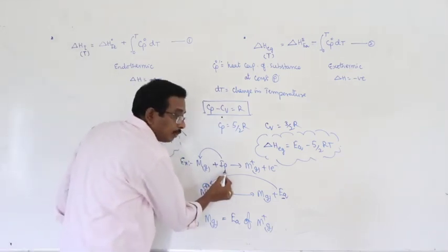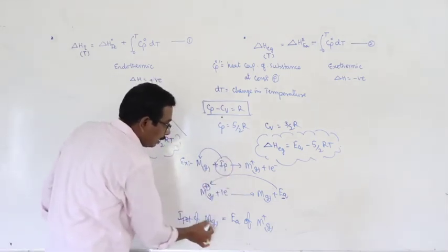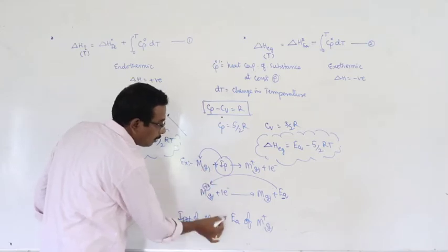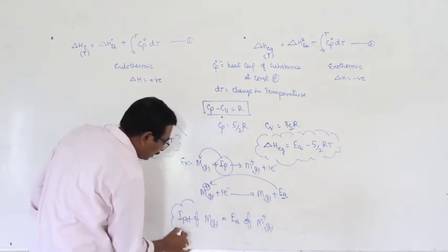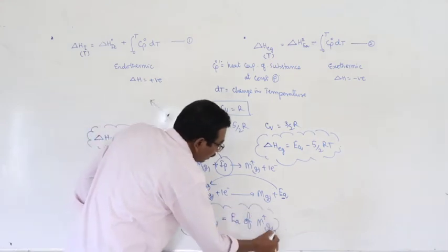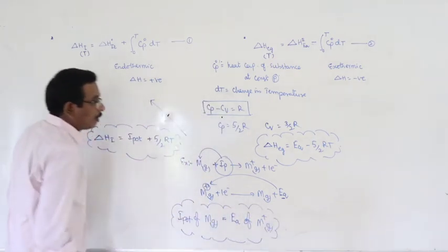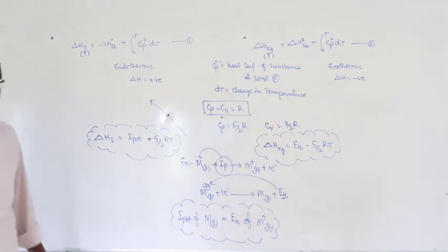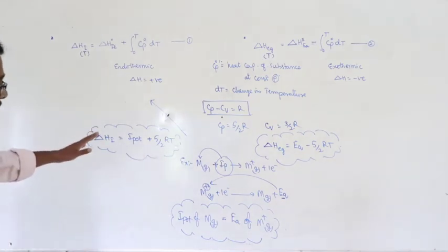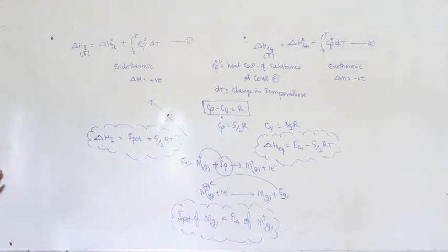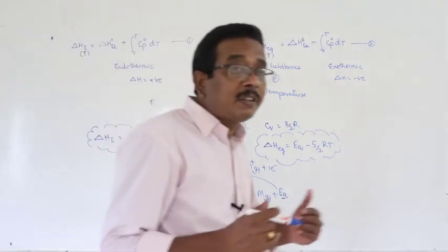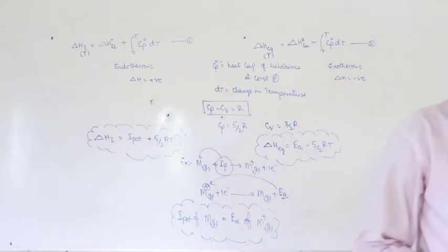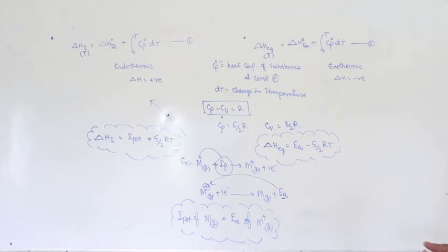Ionization potential of M is equal to electron affinity of M plus. This is the expression giving the relation between the electron affinity and ionization potential. And here, this type of question is given as statement type questions. Which one of the following statements is correct?